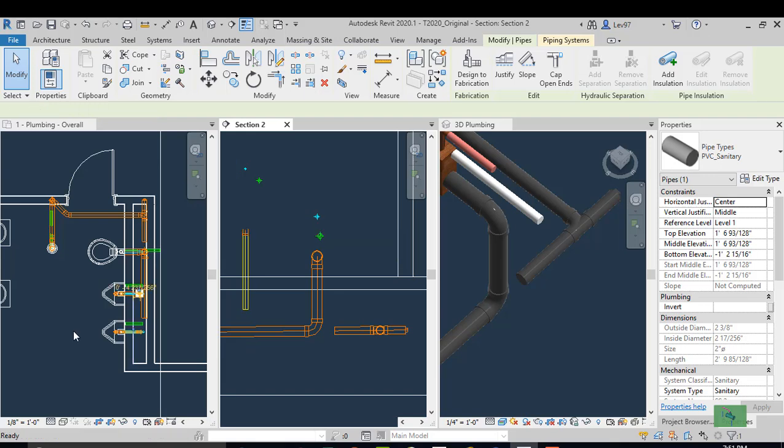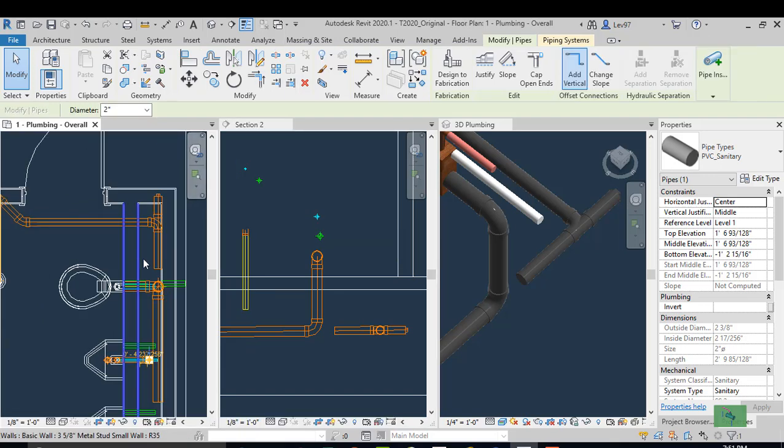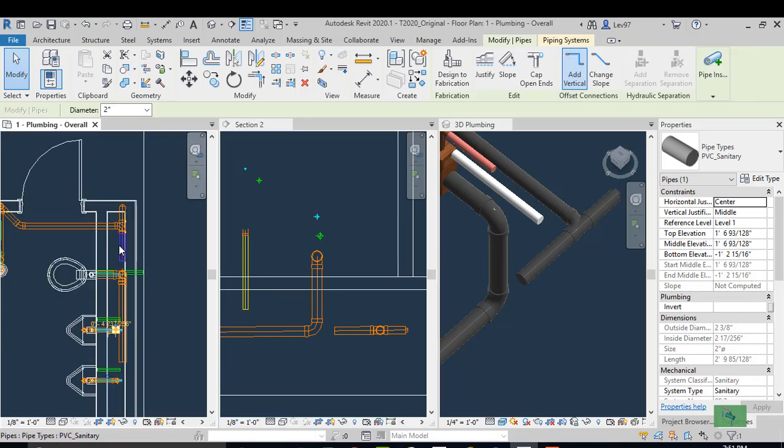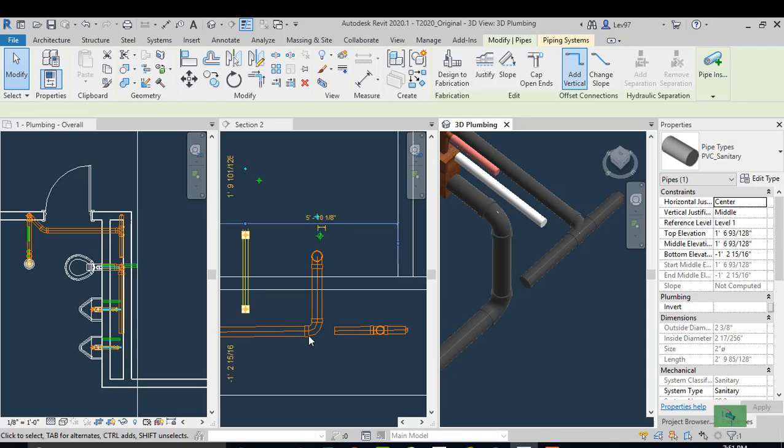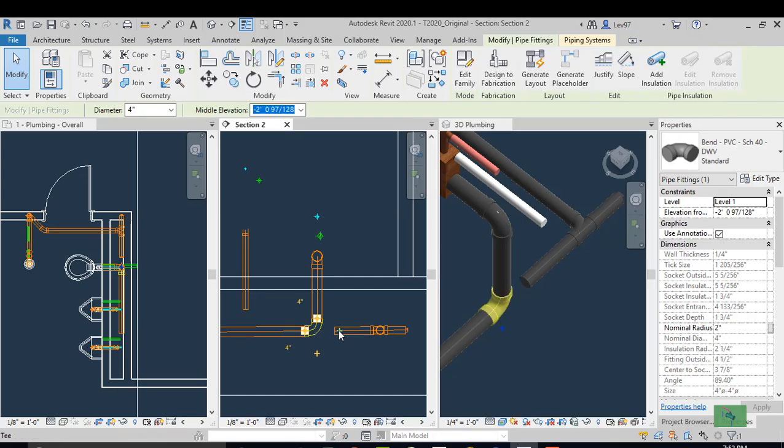but what I'm trying to do is connect my floor drain to create a main 4-inch sanitary that's going to pick up these two urinals. So what I have is a 3-inch that's going to connect to a 4-inch. So let's start here.